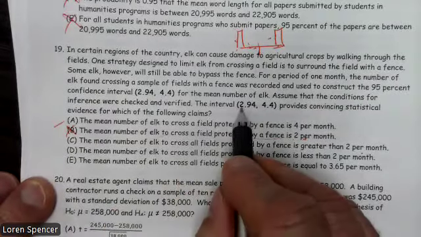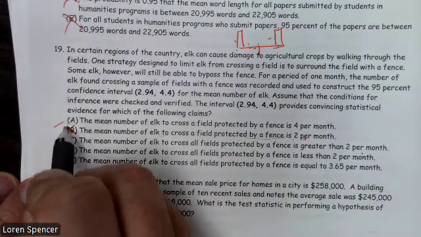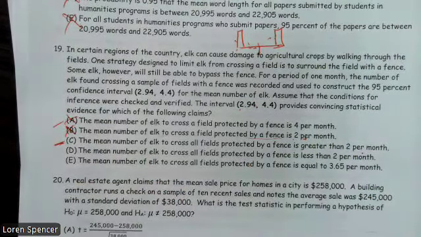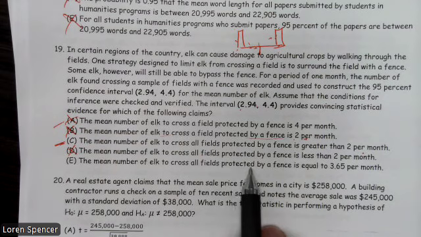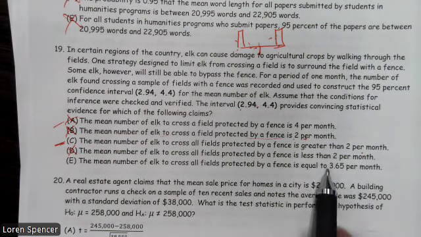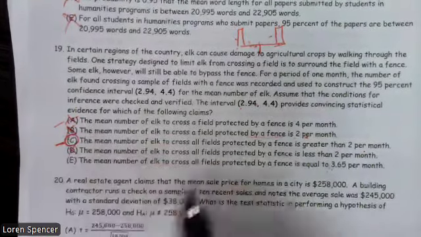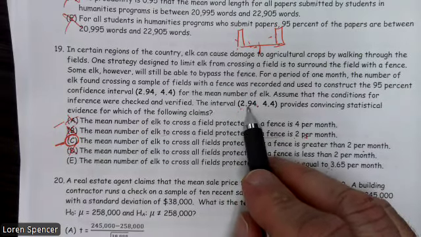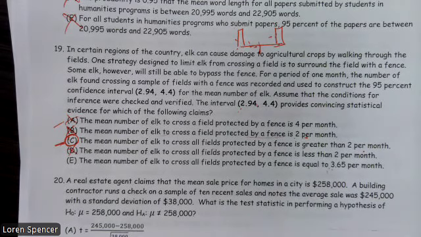Yeah, 2.94 is greater than 2 and 4.4 is greater. So I like that one better than A. The mean number of elk to cross all fields protected by fence is less than 2. Nope, definitely more than 2. The mean number of elk to cross all fields protected by fence is equal to 3.65. We don't know what it equals. We just know it's within a range. And so the best answer choice is that we know it's more than 2. It could be as low as 2.94, could be as high as 4.4. So we believe that it's greater than 2.